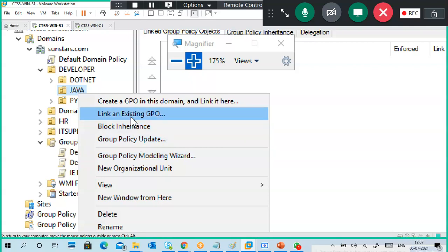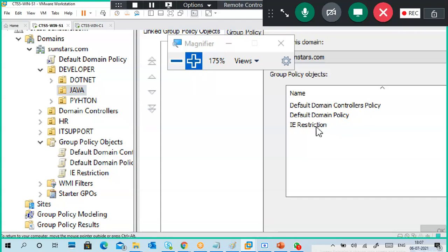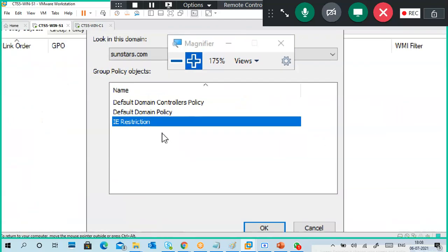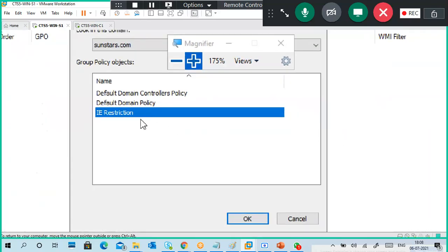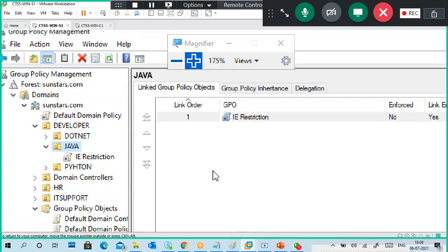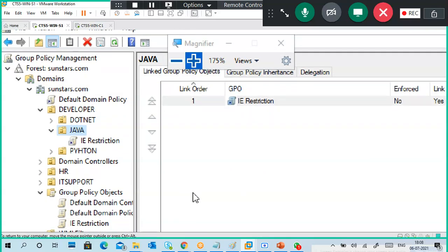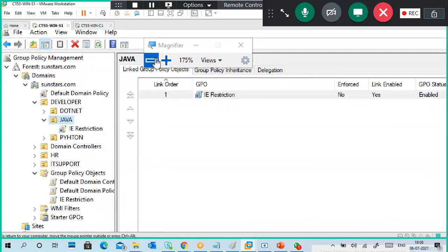Okay, link existing GPO. So create a policy, edit the policy, link the policy. So on Java only I'm editing. Okay, so IE restriction I selected, which is the policy name. This is just a name only. If you put GPO one also okay, but better to give proper names, so then you can understand what is the case. Okay, so I link the policy.